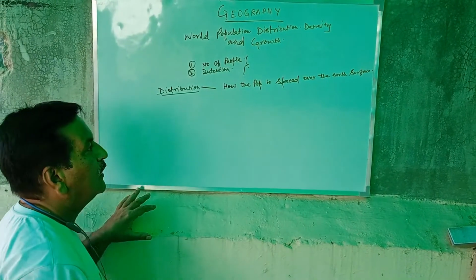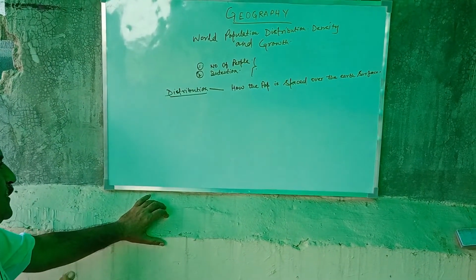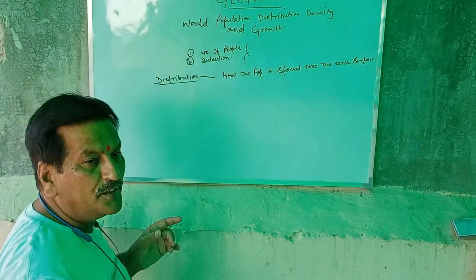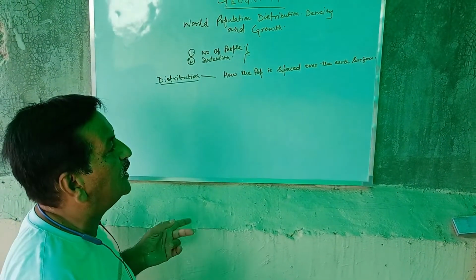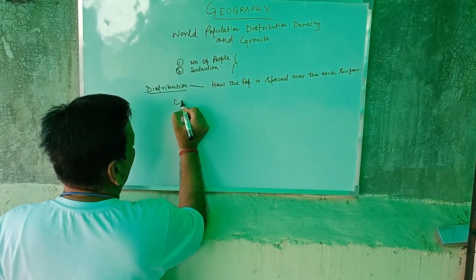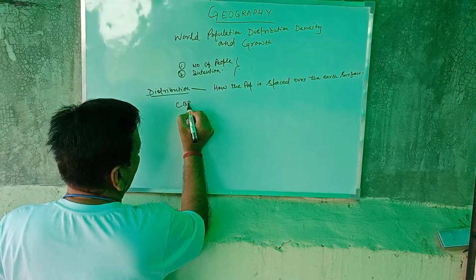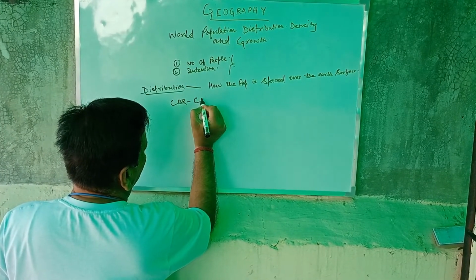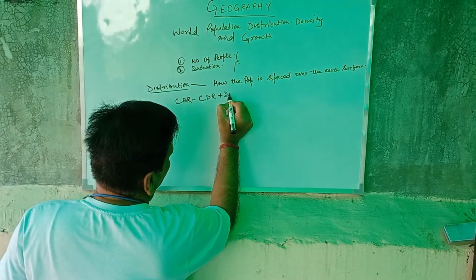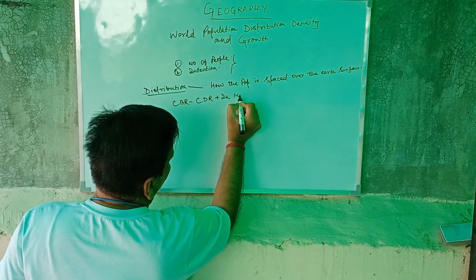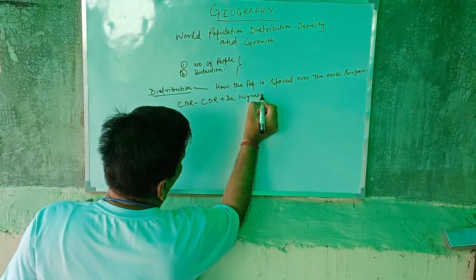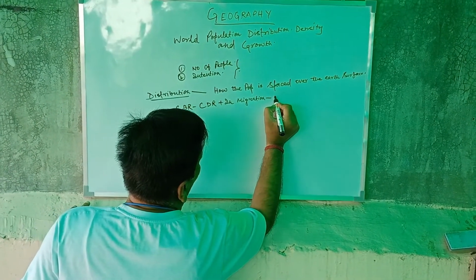For this, I would like to give you one definition, that population distribution may be enumerated or calculated with the help of the following formula: CBR minus CDR plus in migration minus out migration.